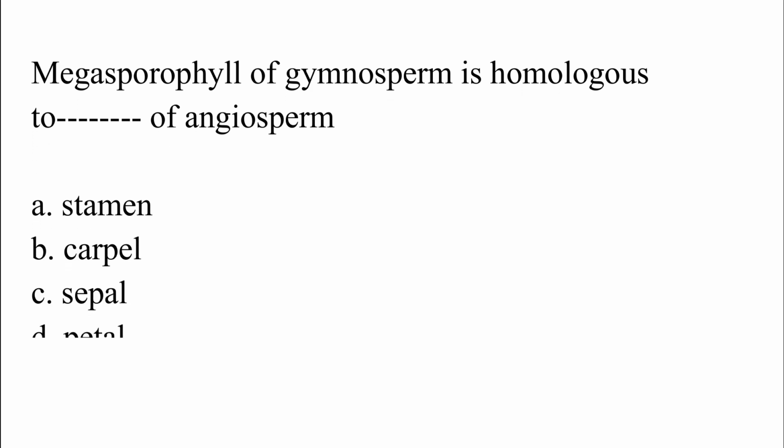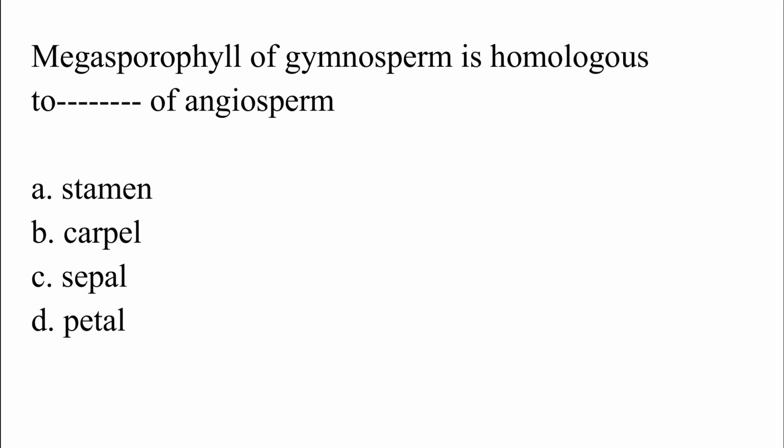Megasporophyll of gymnosperm is homologous to dash of angiosperm. Option A, stamen, option B, carpel, option C, sepal, option D, petal. The correct answer is option B, which is carpel.